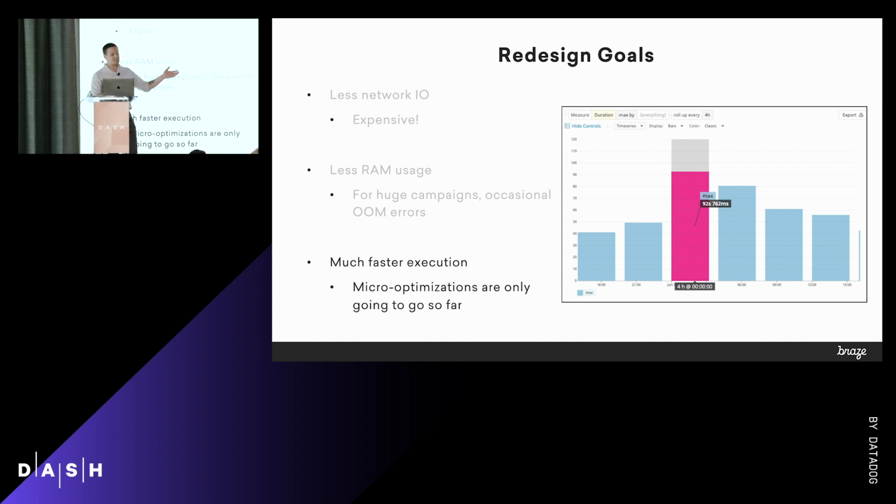Moreover, we really just wanted to make it faster, right? And we tried some micro optimizations. We tried doing things like more aggressively using the only operator to pull back just the things that we knew we needed. It made it a little faster, but nowhere close to the results we really wanted. So we thought we should offload this work to the database. Let's see how much of this work we can actually make the database do. That way we don't have to pull all this data back and do it ourselves.